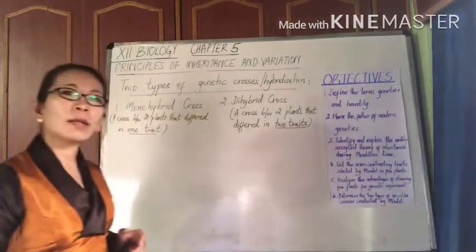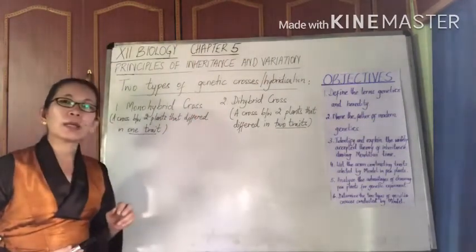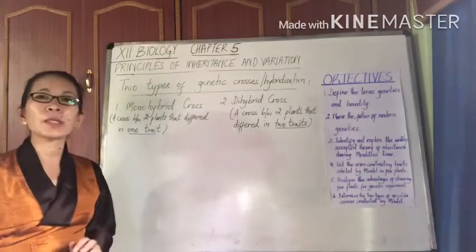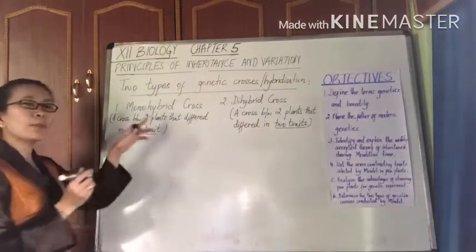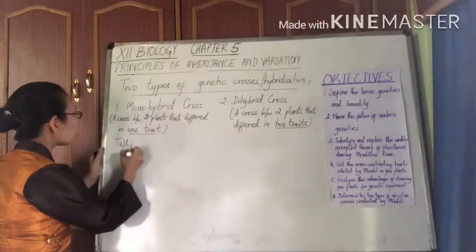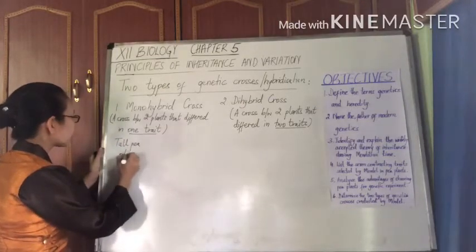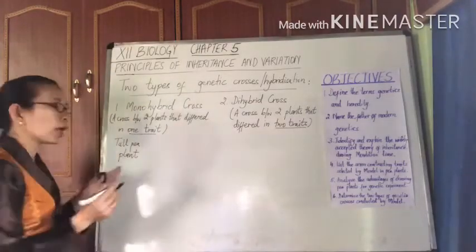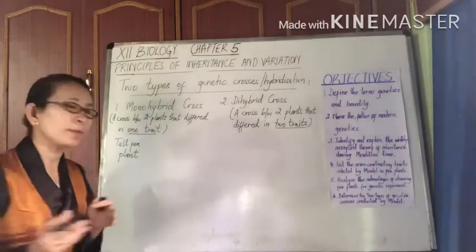Now to understand this better, let's take typical examples of monohybrid and dihybrid crosses. For a monohybrid cross, let me say I'm going to take a tall pea plant as one of the parents. You can consider this as a male or a female parent.